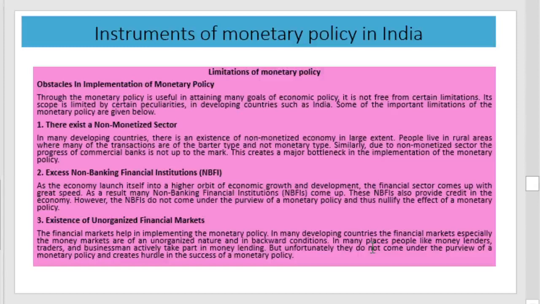And the next one is the existence of the unorganized financial market. We know that in the financial market, especially in India, there exist two parts. One is organized, which is under the direct control of RBI. Similarly, there exists an unorganized sector also, like Nidhis, Chit funds, etc. And if the RBI controls the credit creation process in the economy, then the parallel unorganized sector can provide the credits to the economy. This is also strong, and therefore it hinders the proper implementation of monetary policy.